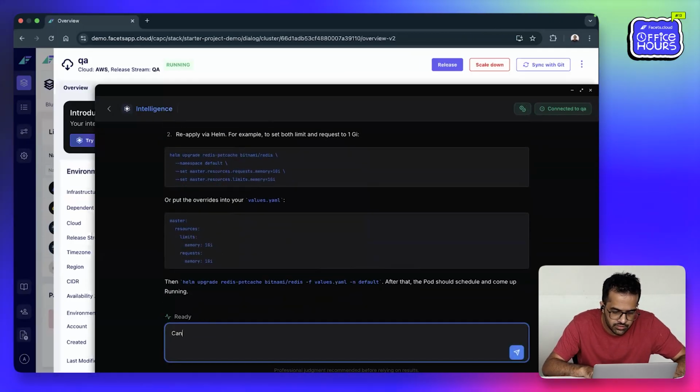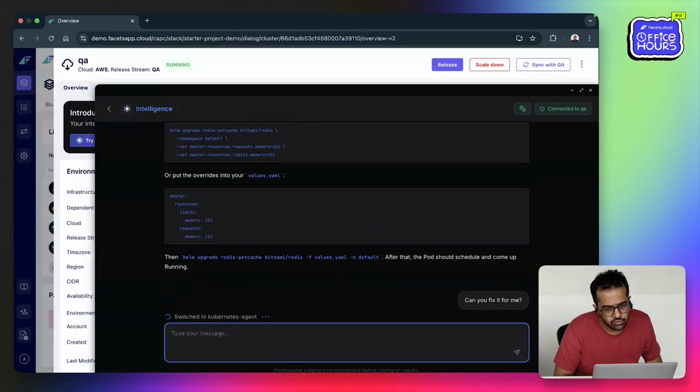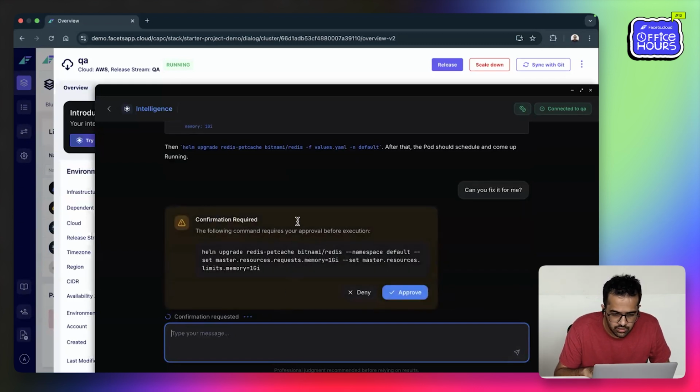Right. So let me ask it to fix it for me. Typically what you'll do here is edit it from the Facets UI, right? Because you'll make the override and fix it there. But let's say you just want to quickly do it from Helm itself. It will do it for you.